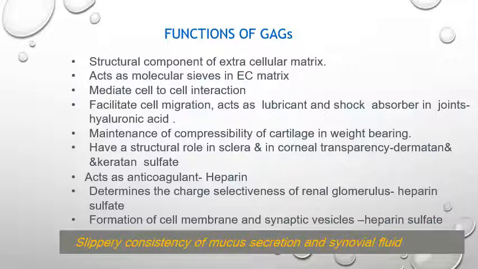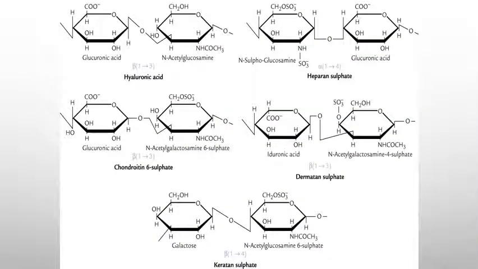So remember, the slippery consistency of mucus secretion and synovial fluid is because of the presence of various types of glycosaminoglycans, specifically hyaluronic acid. So this is the structure of various glycosaminoglycans. You can see hyaluronic acid. It is made up of repeated units of N-acetyl glucosamine and glucuronic acid, linked together by the glycosidic linkage beta 1,3.